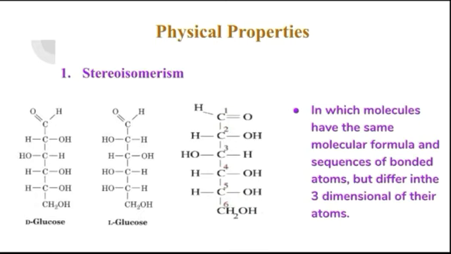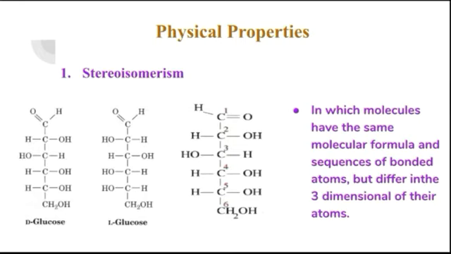D glucose and L glucose depend upon the orientation of H and OH, means hydrogen and hydroxyl group. You have seen the D glucose and L glucose structure.